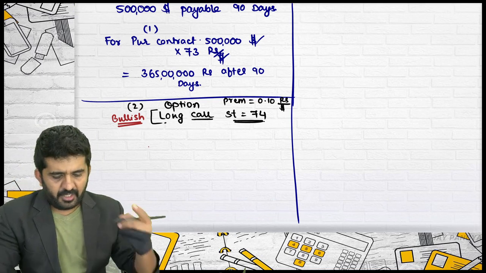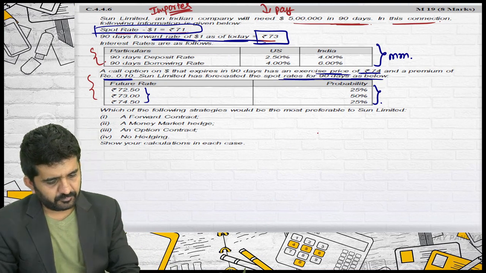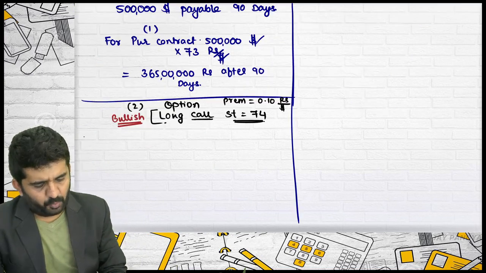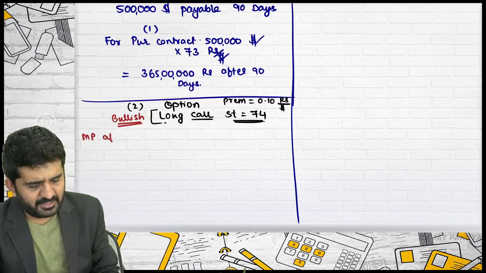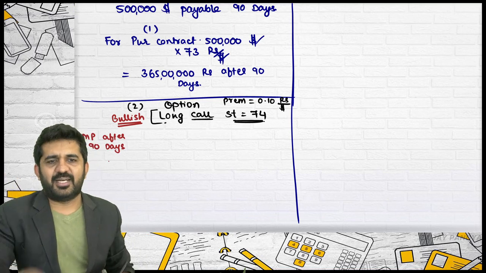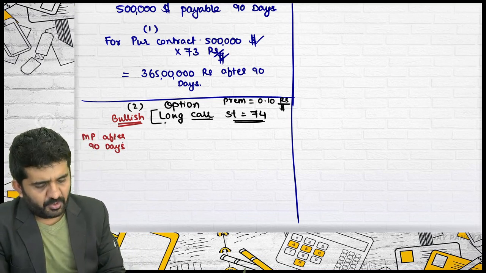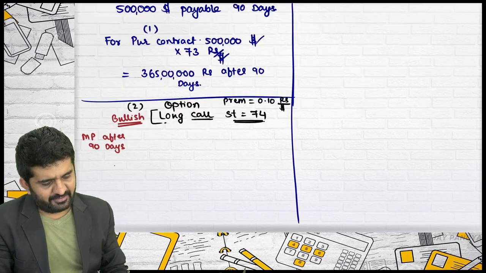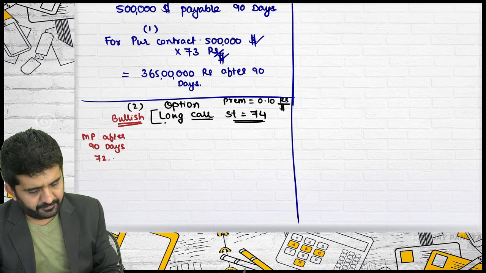If the market price after 90 days is 72.50, market price after 90 days. Those who don't know derivative will not understand this. We have done this in derivative. If market price after 90 days is 72.5. Try to concentrate.